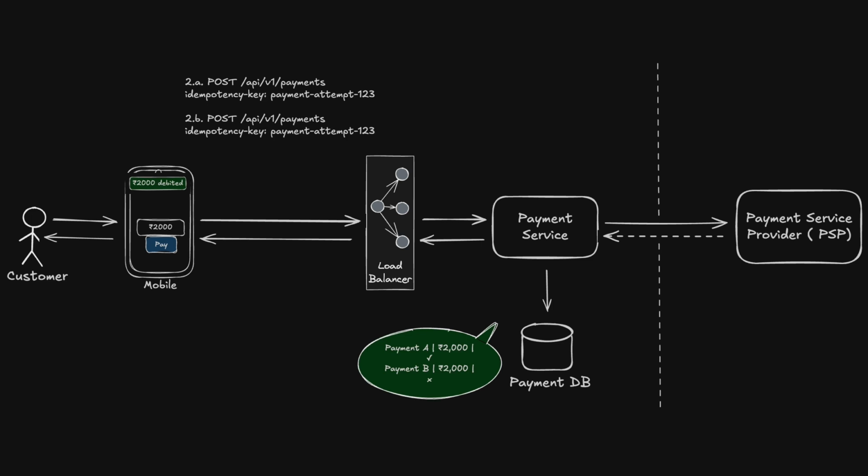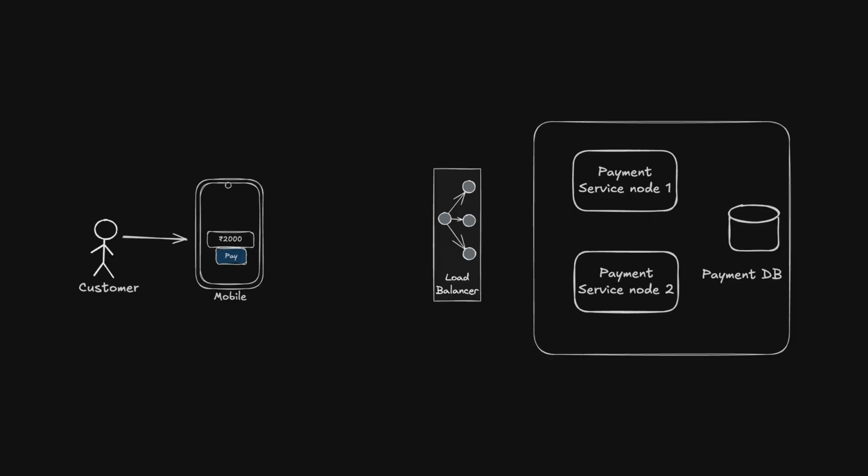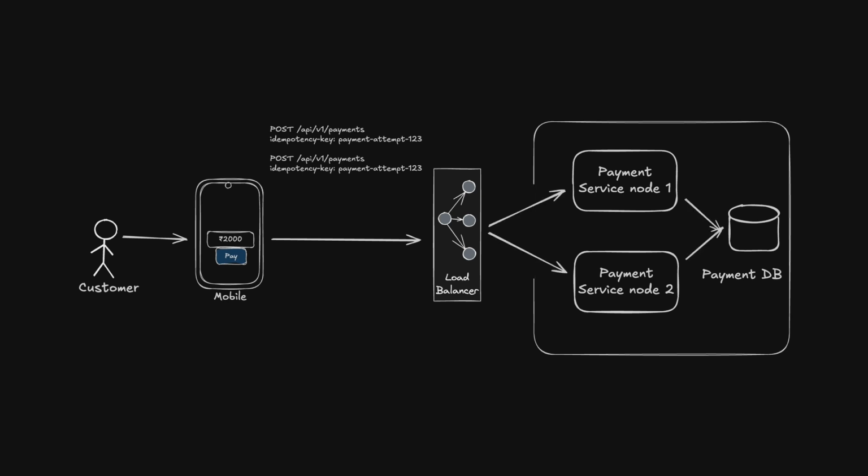So, in practice, systems often store both the key and enough request information to verify that a retry is actually the same operation. However, simply checking whether the key exists is still not enough. Suppose two identical requests arrive at almost exactly the same time, and suppose they are handled by two different instances of our payment service.